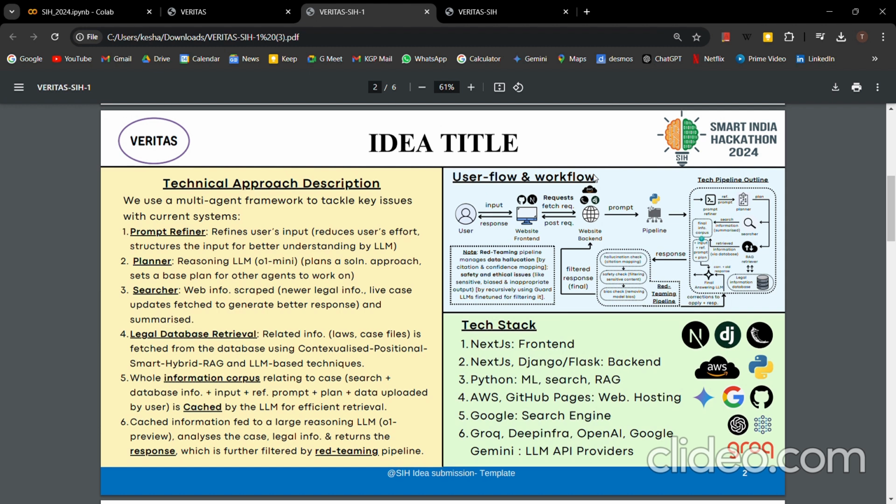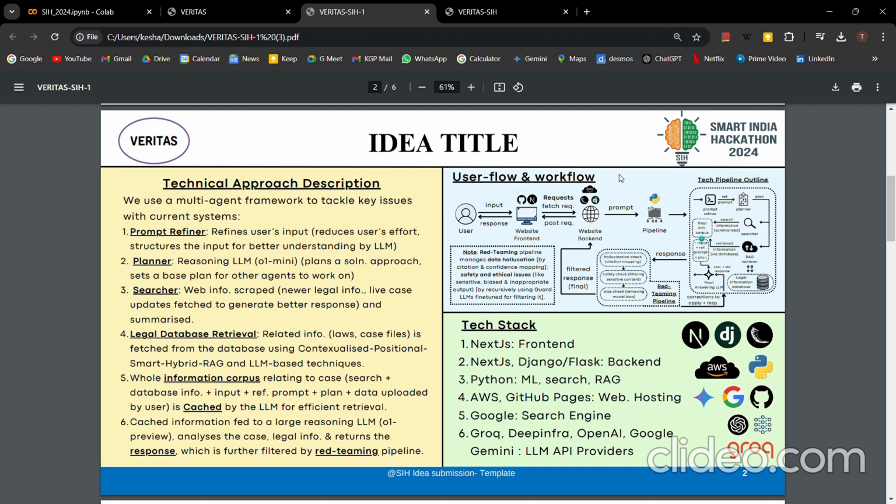And we have created a prompt refiner. What the prompt refiner will do is that it will consider all your information, it will structure the prompt, and then that prompt will be passed on to the LLM instead of your prompt being the one that is passed, right? So this significantly boosts performance of a normal LLM output. So we have created a large language model based solution, what you might have guessed till now, right?